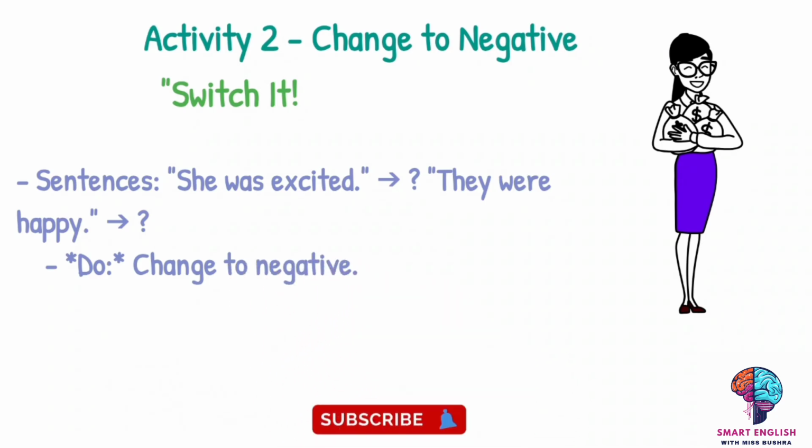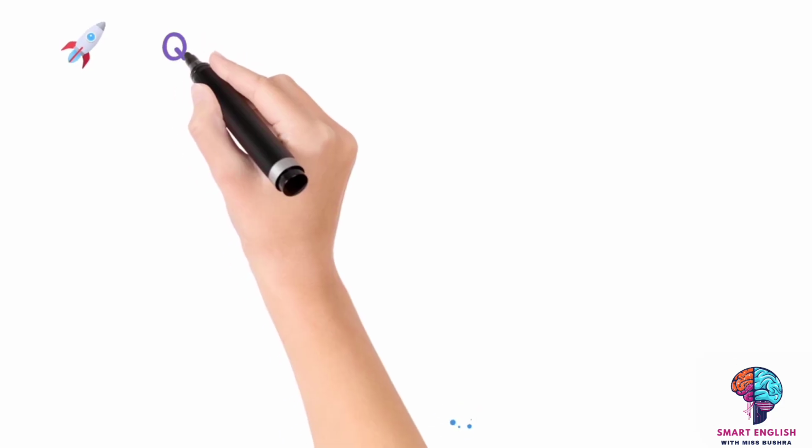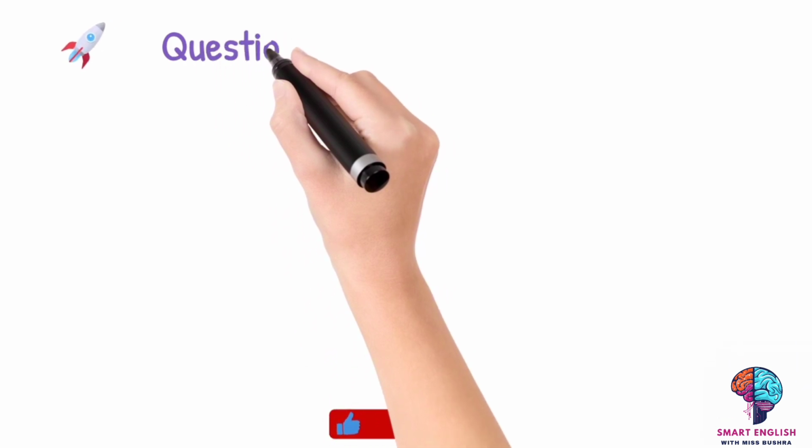They were happy. You have to change these sentences into negative sentences now. To convert these into negative sentences, you are just supposed to use not. The word no is not going to be used here. You are supposed to use the helping verb and not. So, students, I would suggest you make more sentences on your own to make it more understandable. Also, don't make complex sentences. Rather, we can use simple sentences for the betterment of our speaking.